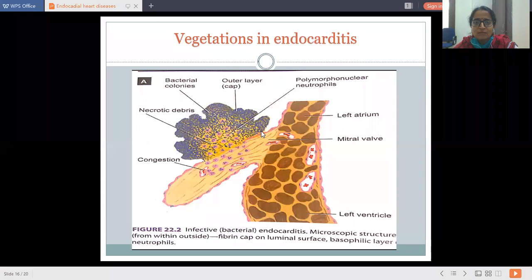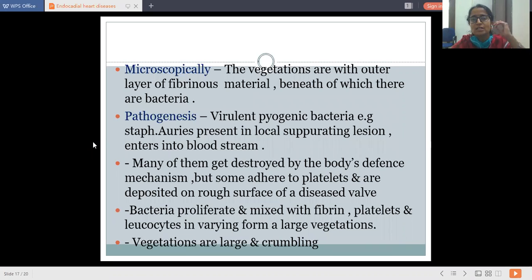On this, the vegetations get formed with degenerative changes, and in case of bacterial endocarditis we are going to see necrotic debris, bacterial colonies, and involvement of neutrophils, that is polymorphonuclear leukocytes. So these are the vegetations formed in bacterial endocarditis. Macroscopically, these vegetations have an outer layer of fibrinous material, beneath which there are bacteria.